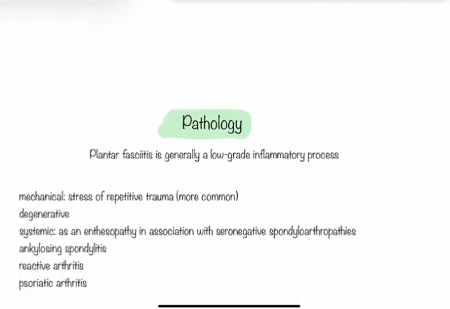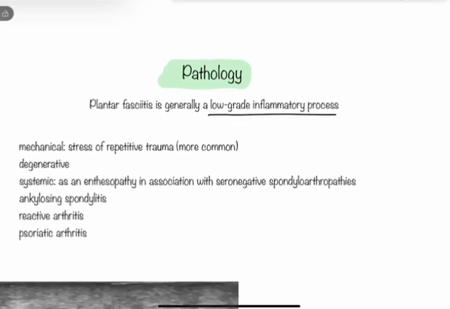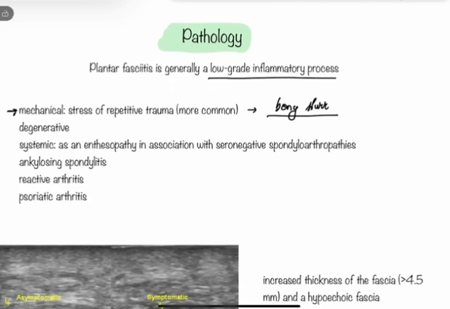Okay, what about the pathology? It is generally a low grade inflammatory process, and the most common cause is mechanical stress or repetitive trauma, or some bony spur impinging on the fascia.